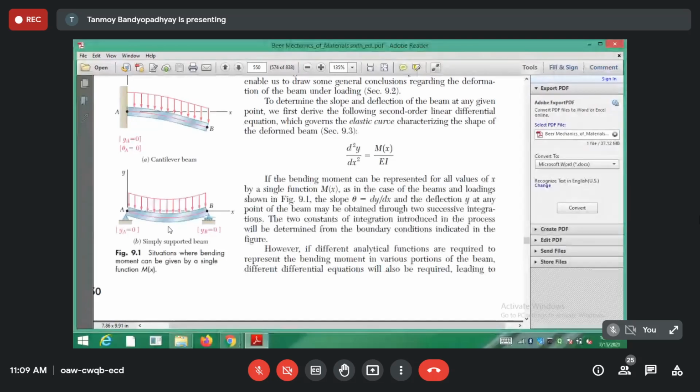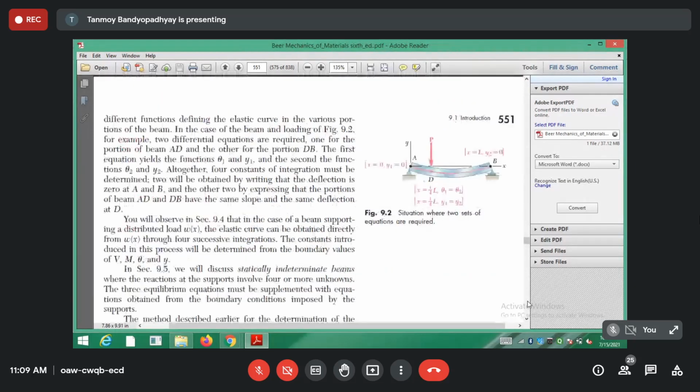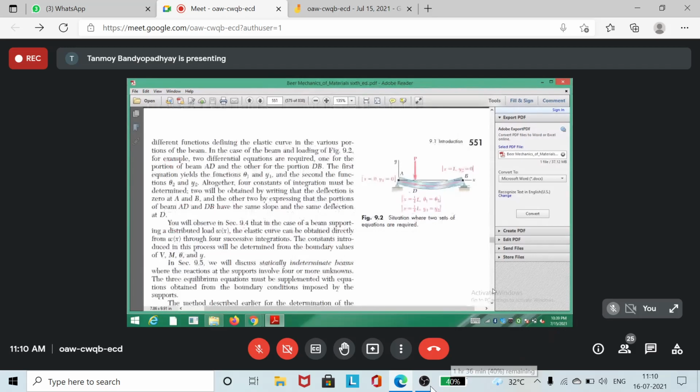So for the cantilever beam, we have got two boundary conditions. For the simply supported beam, again at the two ends we have got two boundary conditions. So based on the support conditions of the beam, we have to write some boundary conditions. Again we will look at this, then we will go to the mathematical part.